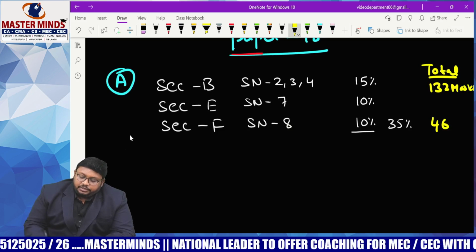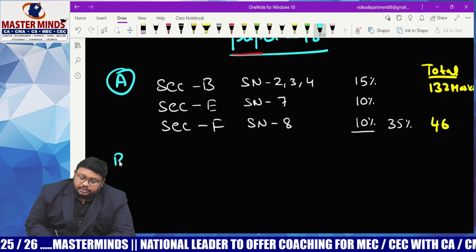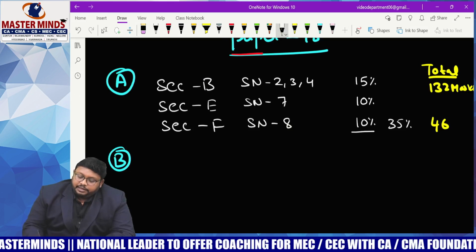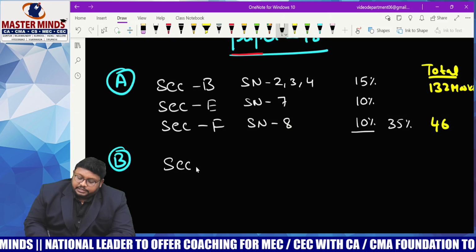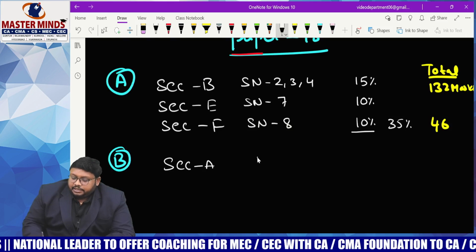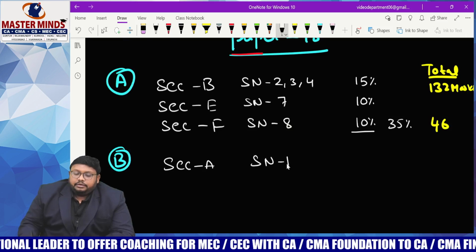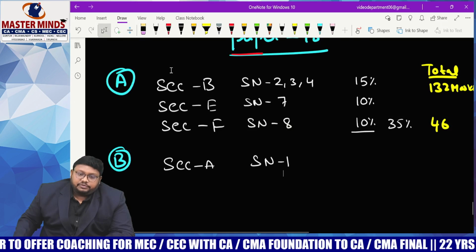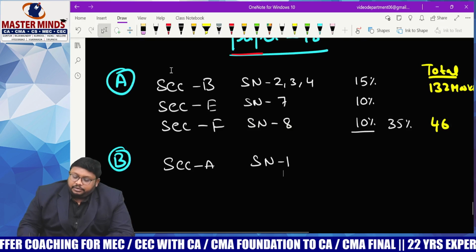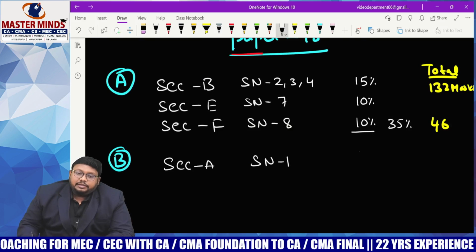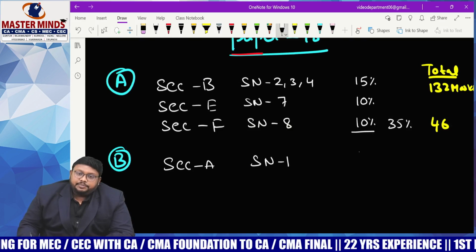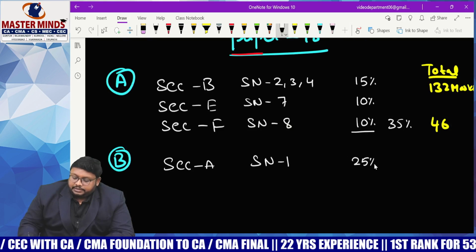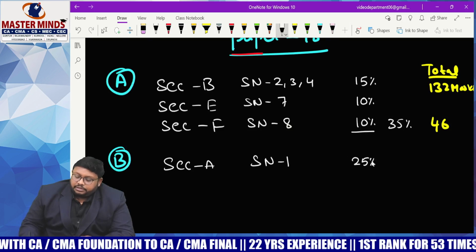Coming to section B, category B, we have to prepare section A, which is study note number 1, which carries all specific Ind AS. Which ones we have to study out of the 12, we will discuss later. Now, you have to give preference to all the Ind accounting standards, all specific Ind AS, and it carries 25% of marks.